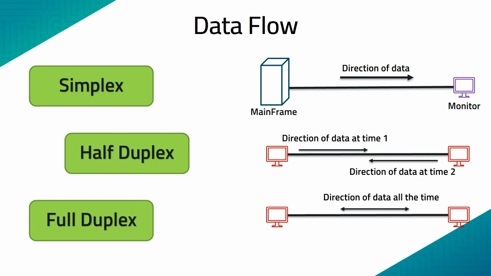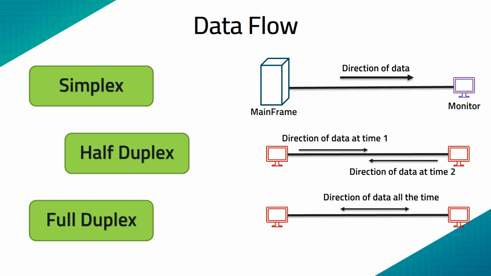This type of sharing can occur in two ways: there might be two physically separate transmission paths, one for transmitting and one for receiving, or the channel capacity is divided between the transmitting signal and the receiving signal in both directions.